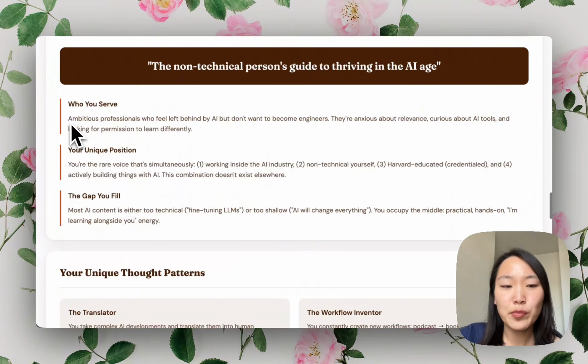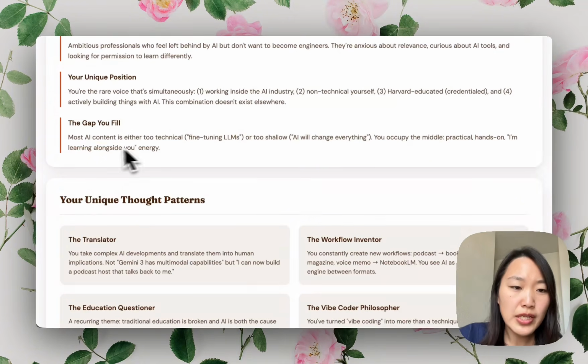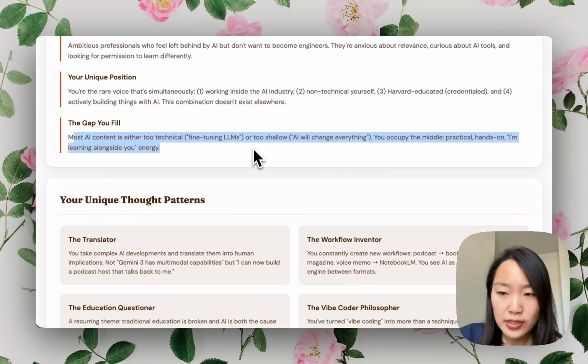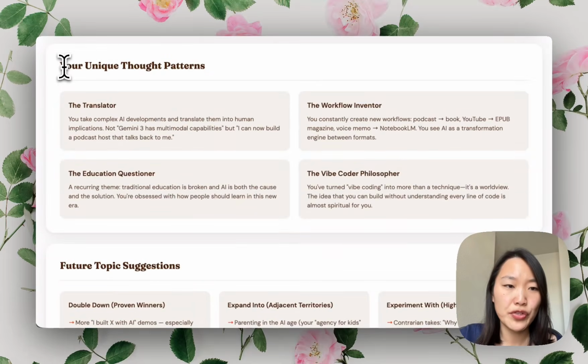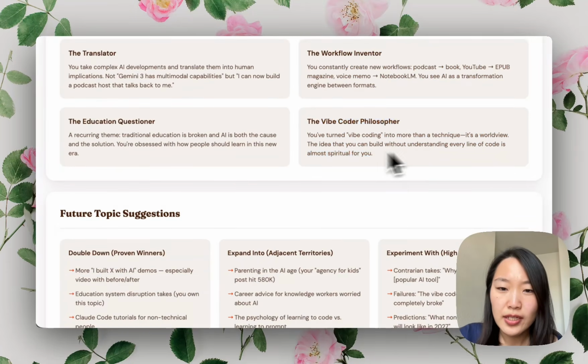And my audience is ambitious professionals who feel left behind by AI but don't want to become engineers. Most AI content is either too technical or too shallow. You occupy the middle. Practical, hands-on, and learning alongside you energy. This feels extremely accurate and is actually helping me understand myself better from an outsider's perspective, and is able to uncover some of my unique thought patterns, like the translator, the workflow inventor, the education questioner, the vibe coder philosopher. I really like this line. It says, the idea that you can build without understanding every line of code is almost spiritual for you.